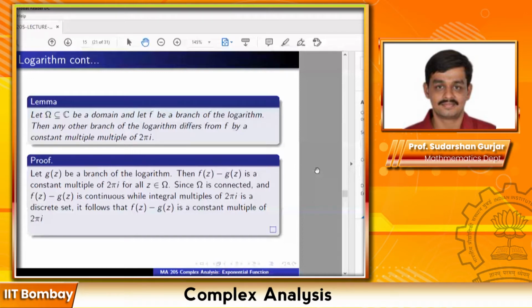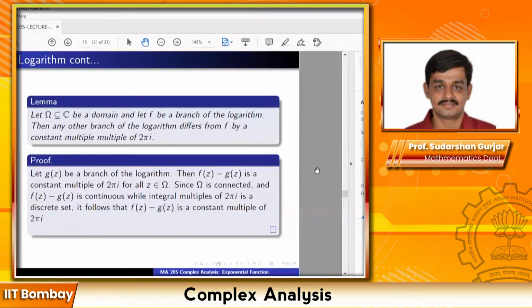And since omega is connected and f(z) minus g(z) is continuous, while integral multiples of 2 pi i are a discrete set, it follows that f(z) minus g(z) is a constant multiple of 2 pi i. So finally the conclusion is that f(z) minus g(z) is a constant multiple of 2 pi i. At every point, the difference is a multiple of 2 pi i, right? But this multiple changes continuously with points in z, the domain is connected, the codomain is discrete. From something connected to something discrete, the only continuous functions are constant. So it is a constant multiple of 2 pi i.